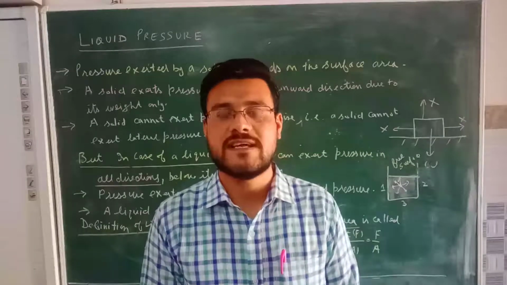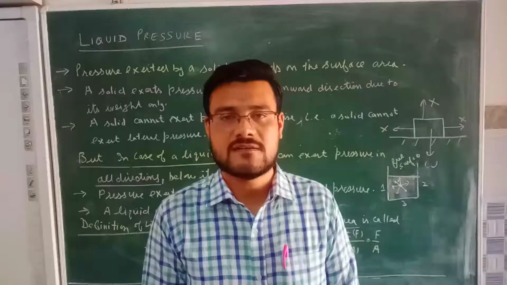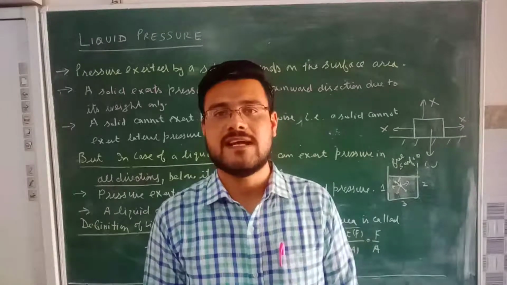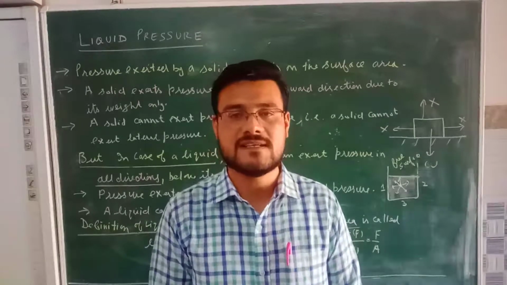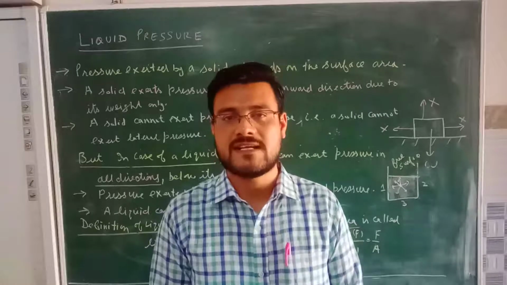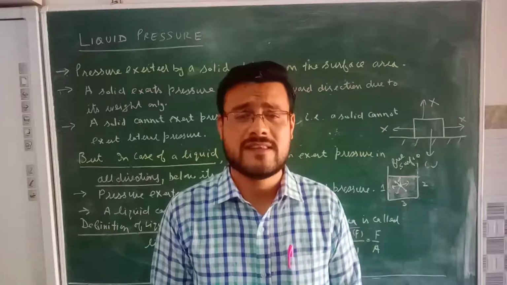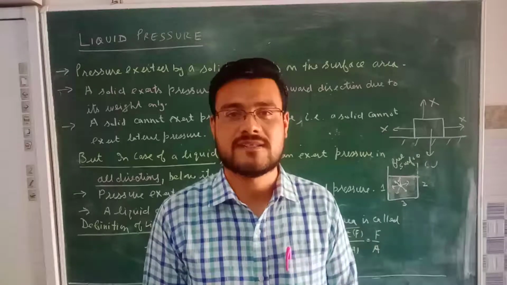But no such thing exists for the liquids. For the case of the liquids, we define the pressure as the thrust acting on unit surface area. Unit surface area means whether the thrust of the liquid is acting on a greater surface area or on a smaller surface area, the pressure always remains the same.